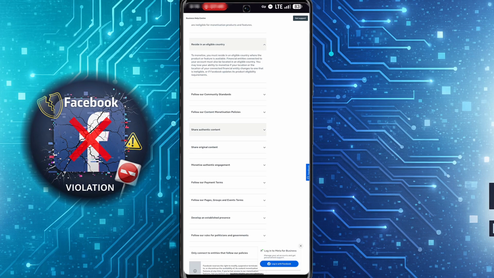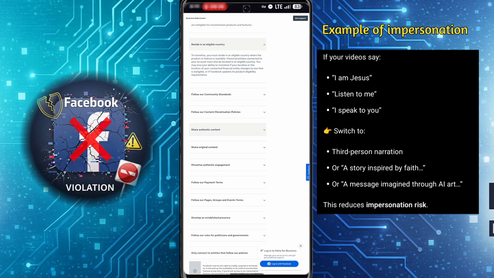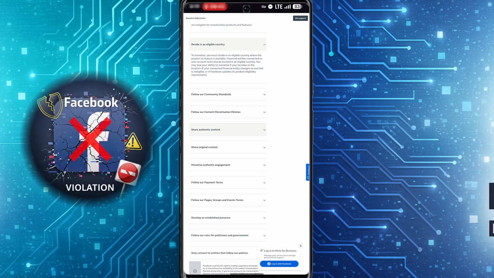Now, for example, if you created an AI video impersonating someone and then speaking as the person you are impersonating, Facebook is going to restrict your content, which makes sense. For a Christian channel, speaking of Jesus as the first person is going to get you a violation. So "I am," for example, is going to get you a violation because you are impersonating Jesus. So the key point here is that before you start creating your content, go through these policies and understand these policies to avoid violation.